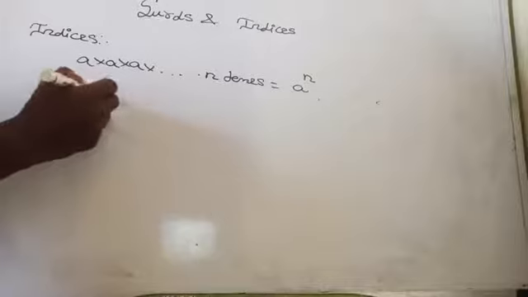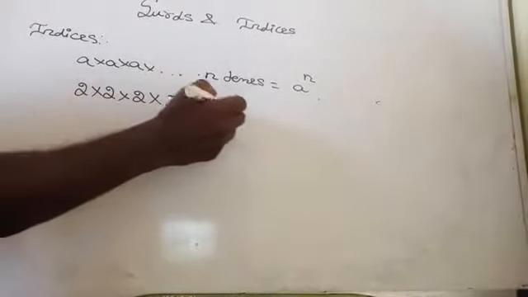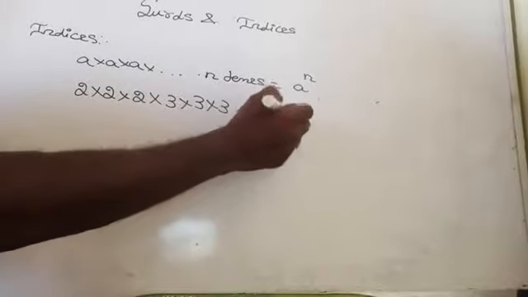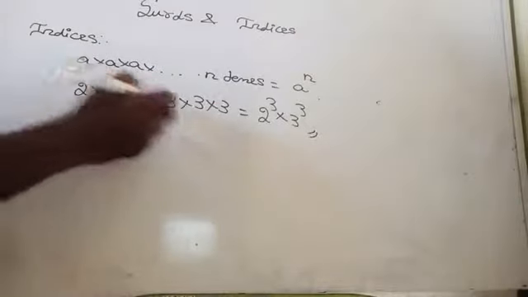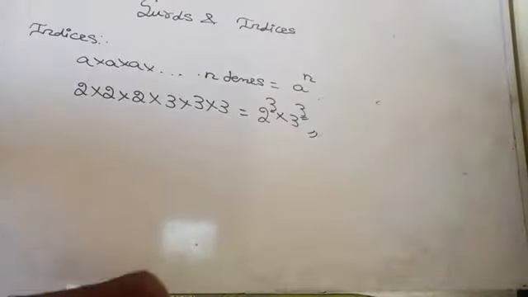So 2 into 2 into 2 into 3 into 3 into 3 means 2 power 3 into 3 to the power 3. It is called indices, powers, exponents. Are you getting it?